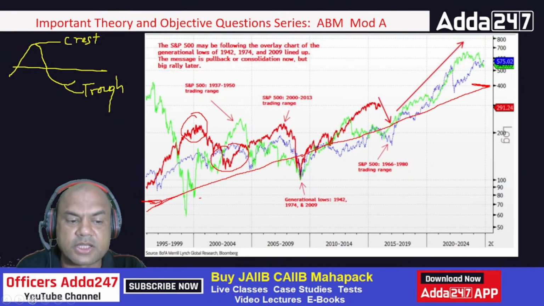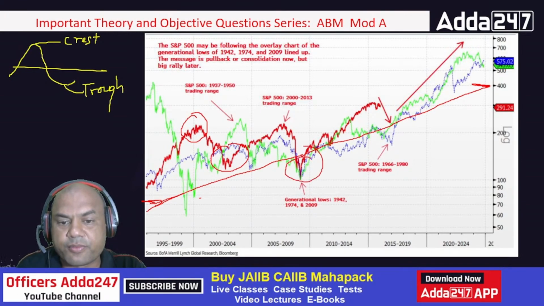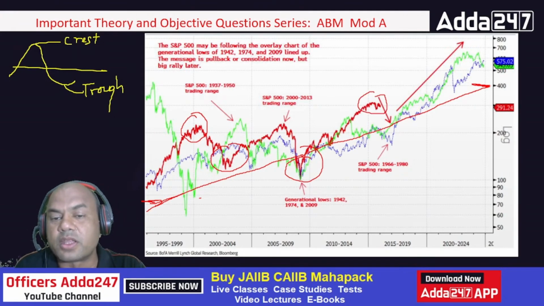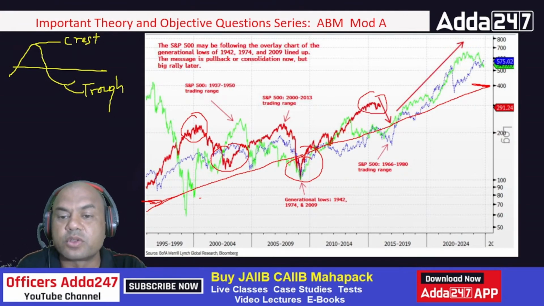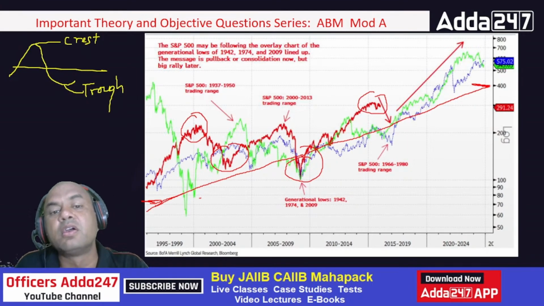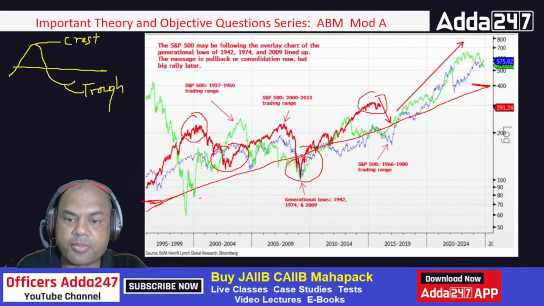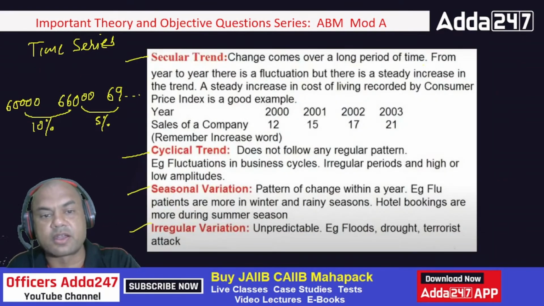Here also, if you see this over here, suppose if I go on pointing this, see this is a trough, again crest, okay? But what is happening overall on an average? On an average, it is going on increasing. Your stock market will always in the long term increase, right? So that is known as secular trend.